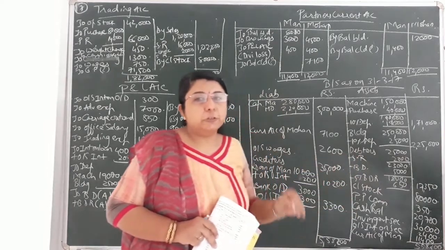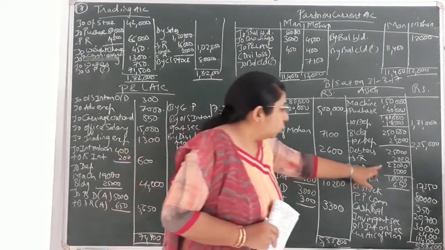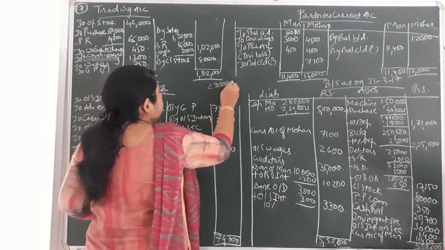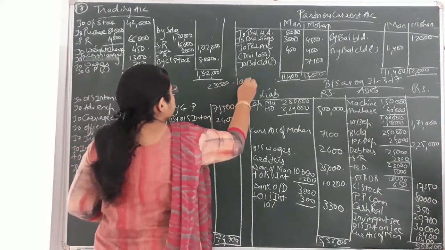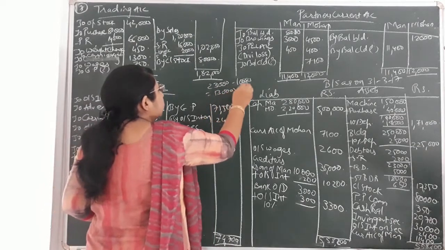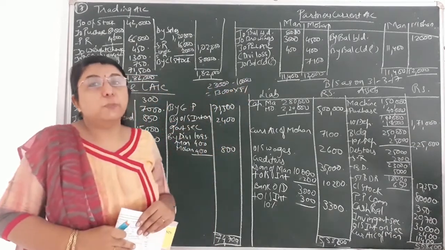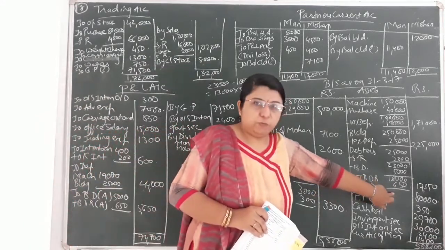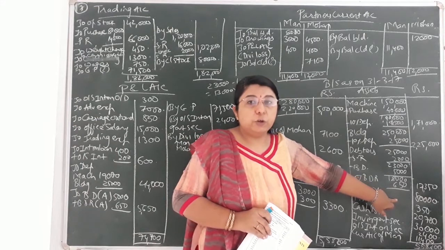But for calculation of bad debt reserve, we'll do 23,000 minus bad debts, that is 10,000. So the remaining balance would be 13,000. On 13,000 we'll calculate 5% BDR. So 13,000 5% would come to 650. That's why I've written 650 over here.